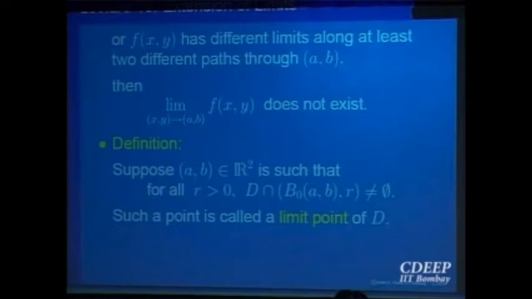When we want to approach that point (a, b), we want at least one sequence in the domain which approaches the point (a, b). There should be at least one path approaching that point. Then only can you predict a value for the function. Such points are normally called limit points. So let us define formally what are called limit points of sets.